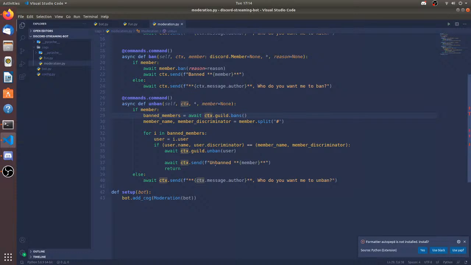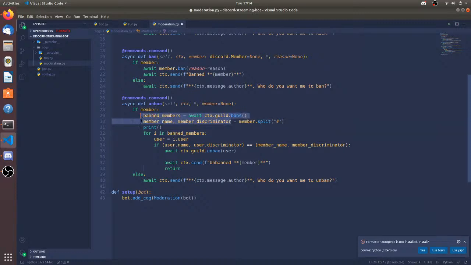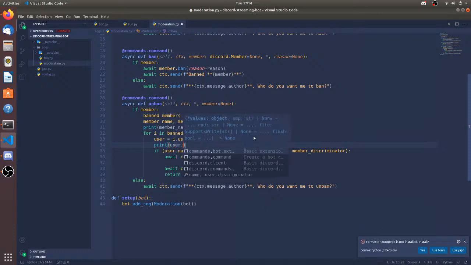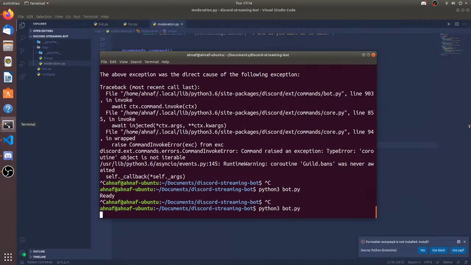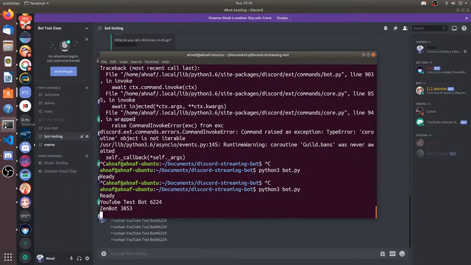For i in discriminator, I should print this. Then I should print this. User.name. I want to print those just to see. This is called debugging, that you're trying to find a bug, why it's not working. Test bot hashtag.